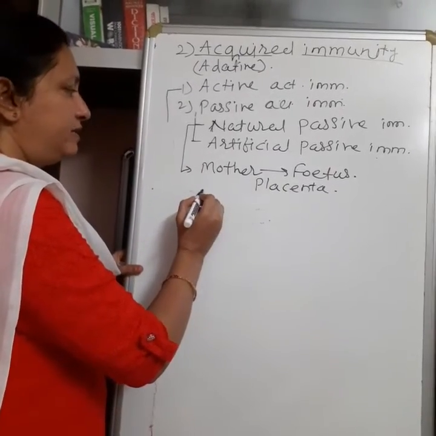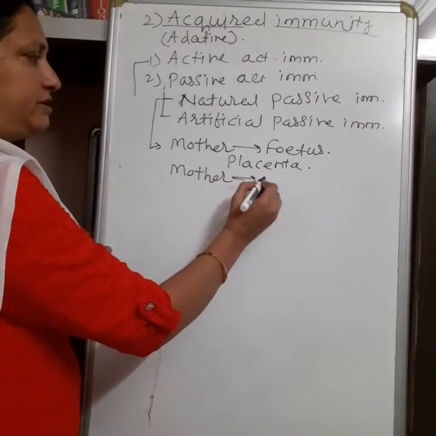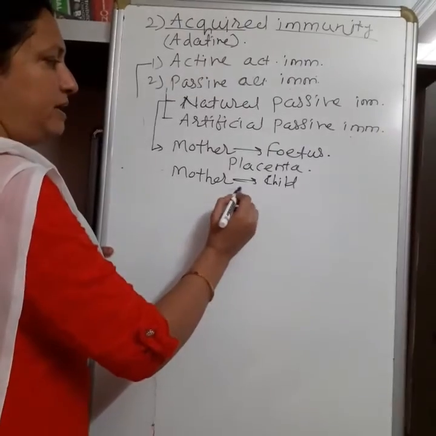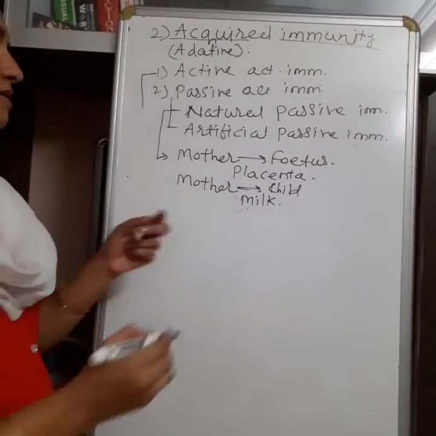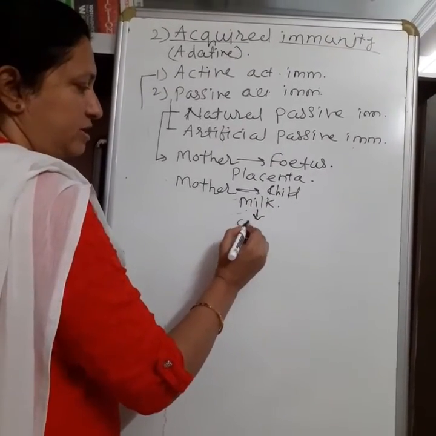And even after birth, antibodies enter the child from the mother through the milk. The first milk of the mother is called colostrum.